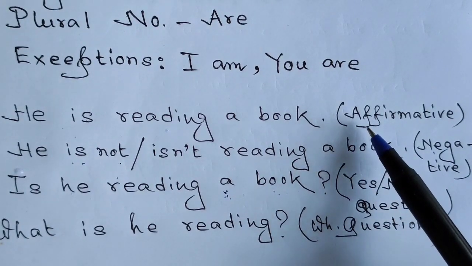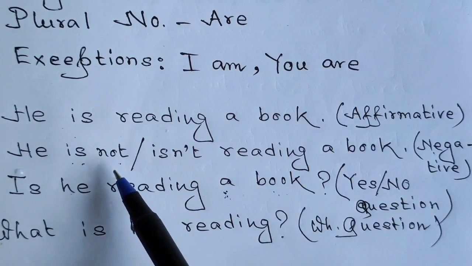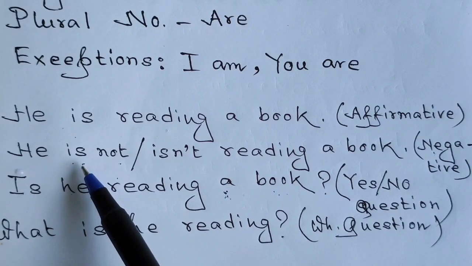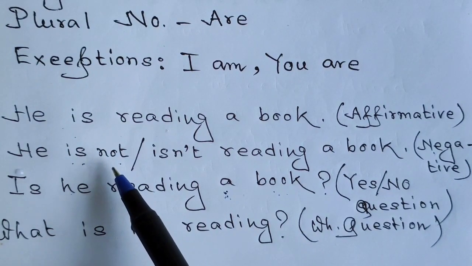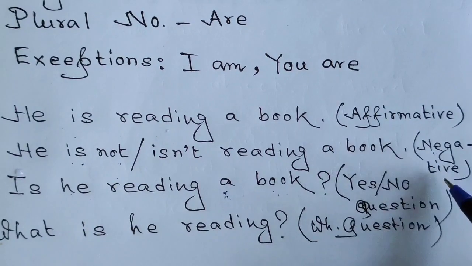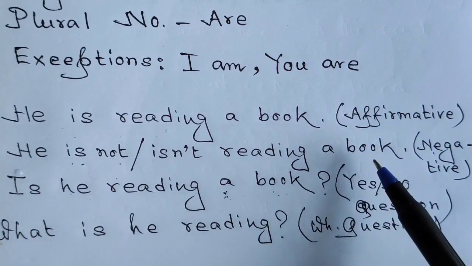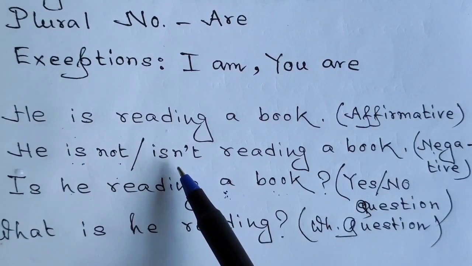And if we want to make this affirmative sentence, or if you want to turn this affirmative sentence into a negative one, we are supposed to use not just after the auxiliary verb. Remember, it doesn't matter whether it is am or is or are. We are supposed to use not after the auxiliary verb, and that will make your sentence a negative one. Okay, let's read. He is not reading a book, or we can say he isn't reading a book. Now this word isn't is the contracted form of is not.